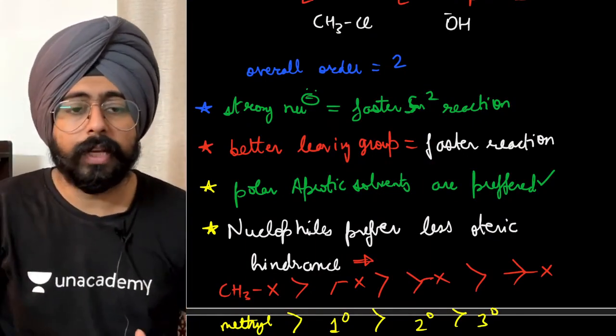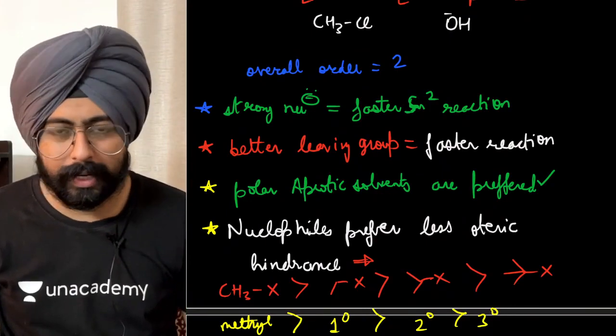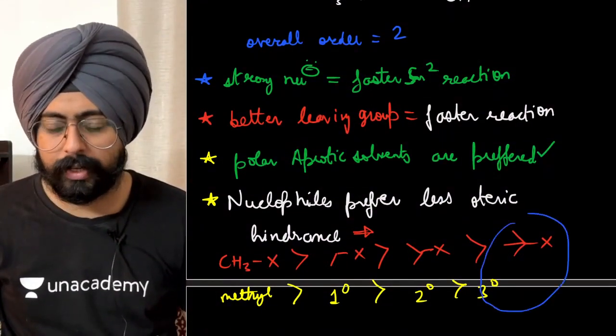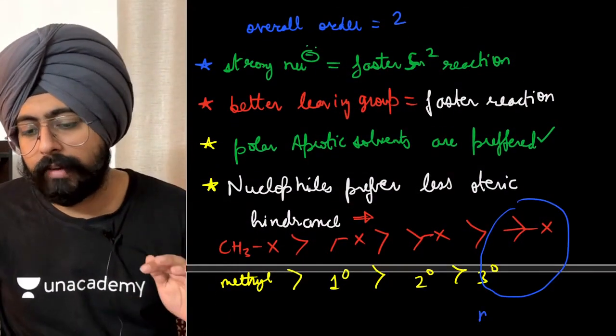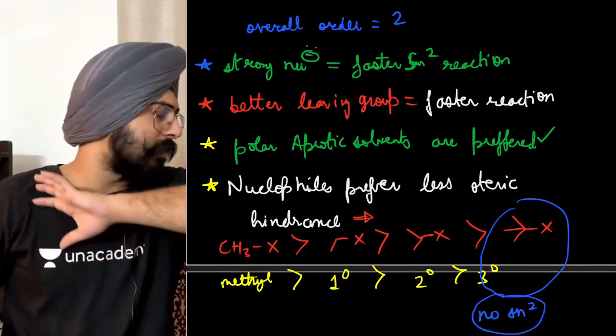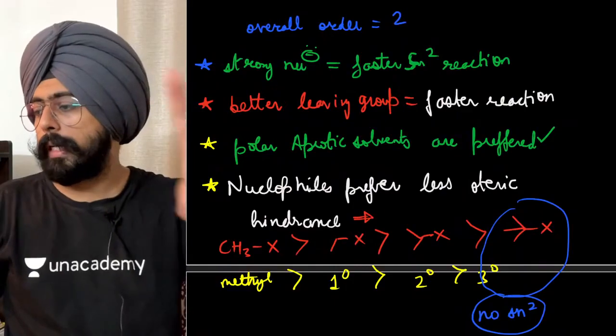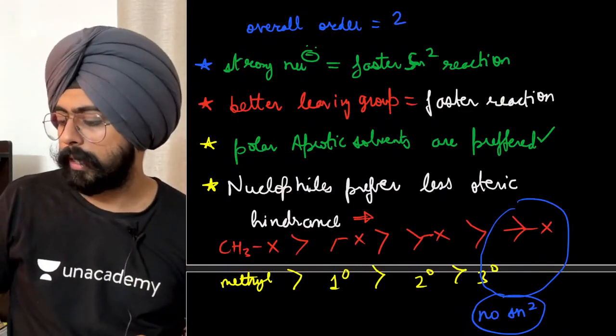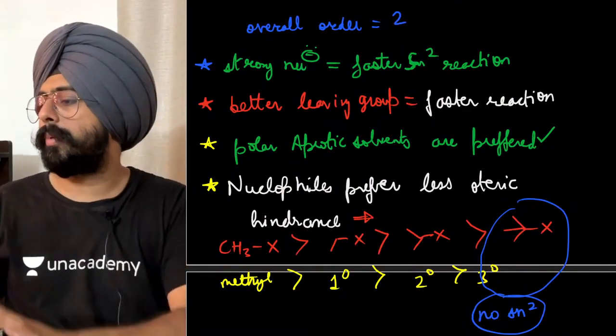hindrance. In fact, in the case of 3 degree alkyl halides, you will never notice an SN2 reaction. SN2 reaction does not happen with 3 degree halides. An elementary reaction is a single step reaction.